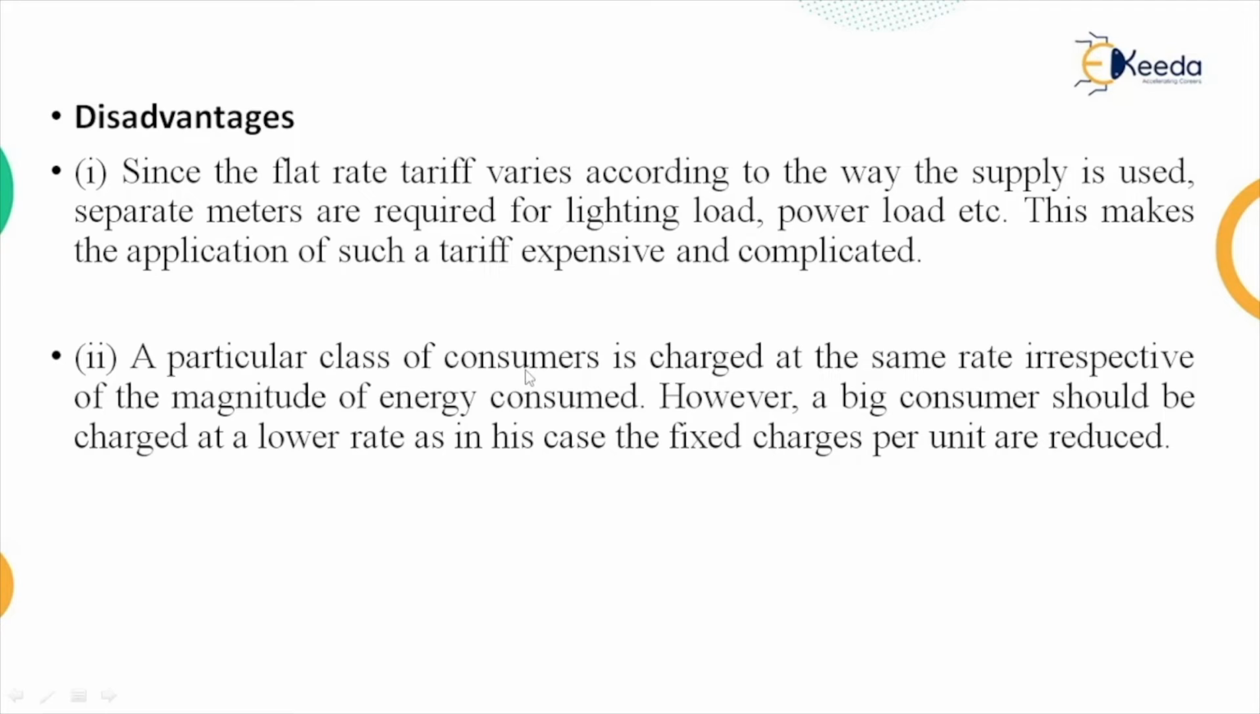Again, a particular class of consumer is charged at the same rate irrespective of the magnitude of energy consumed. Again, the charge for the fan or lighting load is the same whether it is a big consumer or small consumer. However, a big consumer should be charged at a lower rate, as the fixed charges per unit are reduced, because a big consumer consumes more units. So as the units will be more, fixed charges per unit will be less.